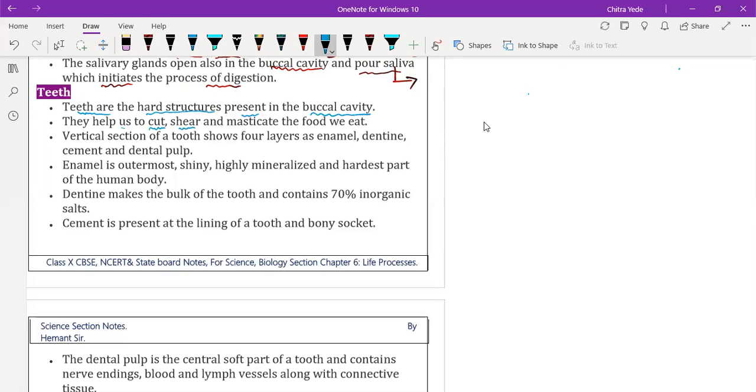It is not shear, it is tear; there is a spelling mistake here, I will correct it later on. Whatever food we eat has to be cut, torn and masticated. All these processes are performed by the teeth only. We have different teeth to perform different functions.